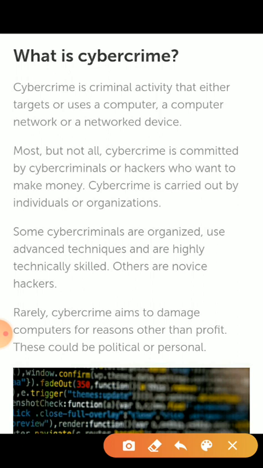Most but not all cybercrimes are committed by cybercriminals or hackers who want to make money. Cybercrimes are carried out by individuals or organizations. Some cybercrimes are organized and use advanced techniques and high technical skills.